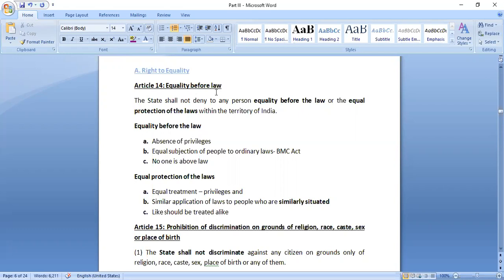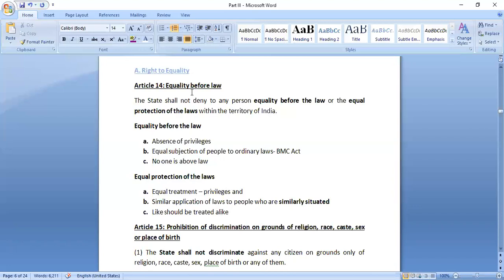So equality before law basically means that if there are any consequences or liabilities that a person is facing, it should be the same for all the other people who are similarly situated. If there is any privilege or protection given under law, it also should be given to all the people who are similarly situated. This does not restrict the government from making special provisions for any special group of persons. For example, the IPC is applicable in the whole of India, but even under that, we have exceptions. Children would not come, mentally retarded people would not come.